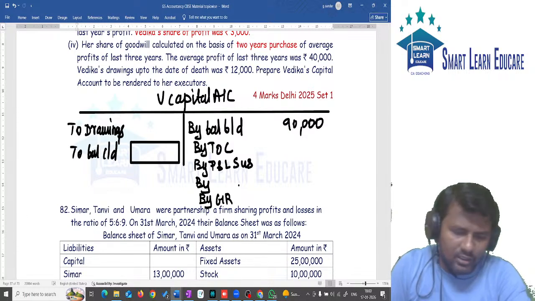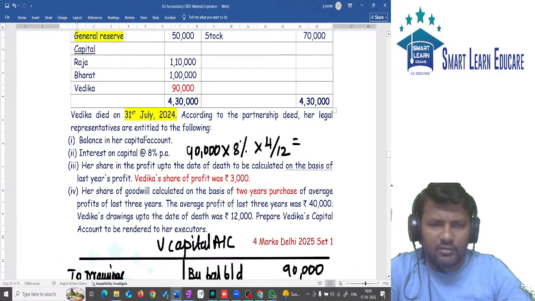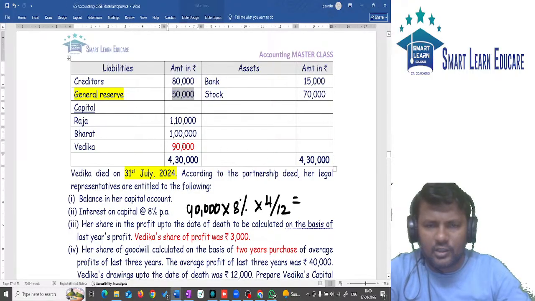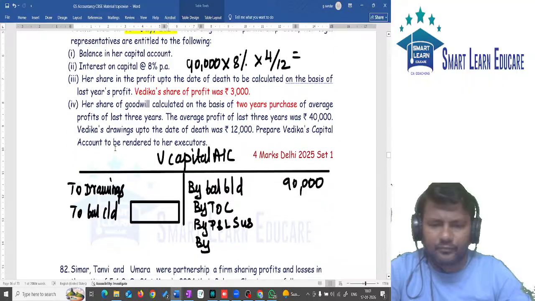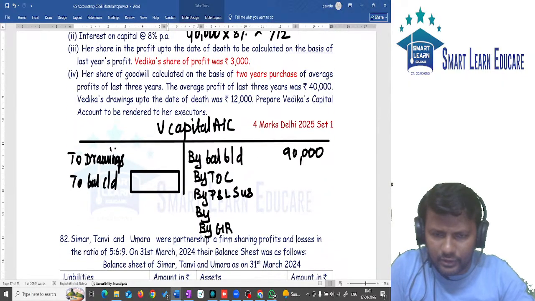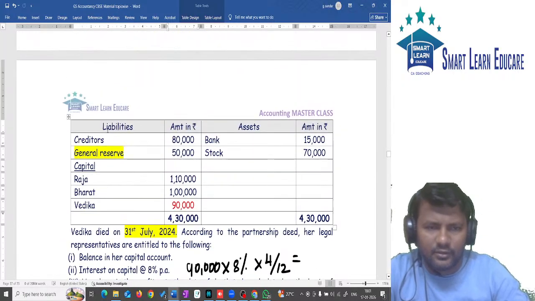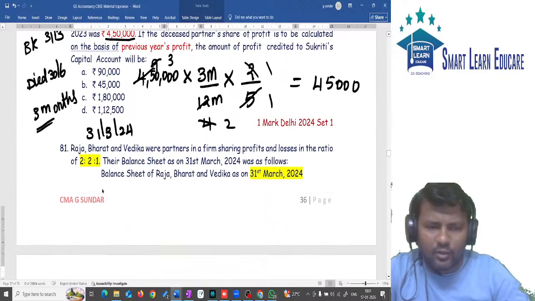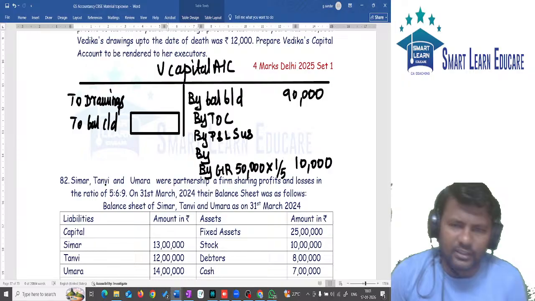How much is the general reserve for the partner? The total general reserve is 50,000, and the profit sharing ratio is 2:2:1. So 50,000 into his share. Which partner died? V's share is 1 by 5. 50,000 into 1 by 5 will give you 10,000. So partner V's share is 10,000.